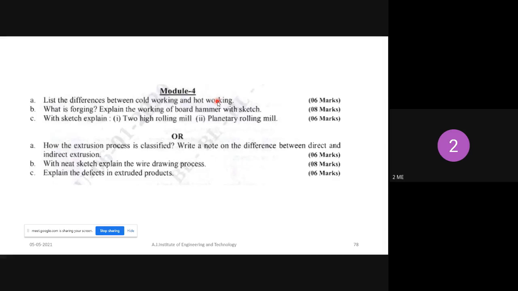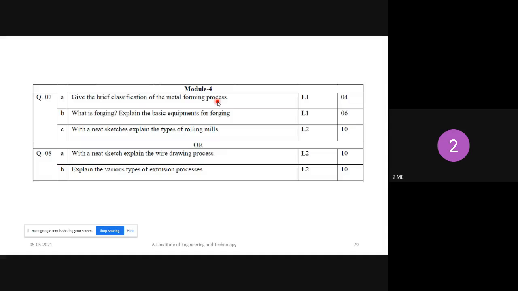Understood, right? So these are the probable questions. This is last year's question paper, and one more question paper I will show you now. This is the 2019 question paper. Give the brief classification of metal forming process. Next, what is forging, and explain basic equipment of forging process, and with a neat sketch explain types of rolling mill.